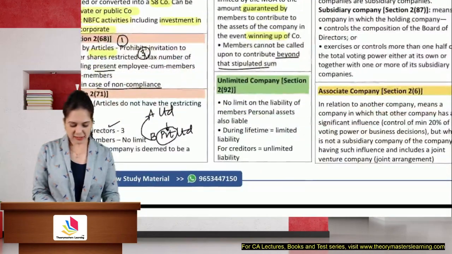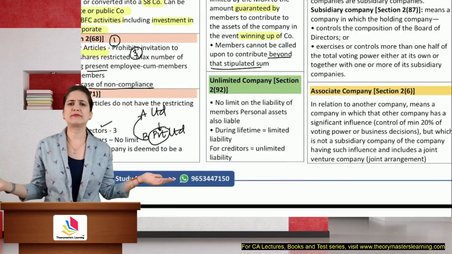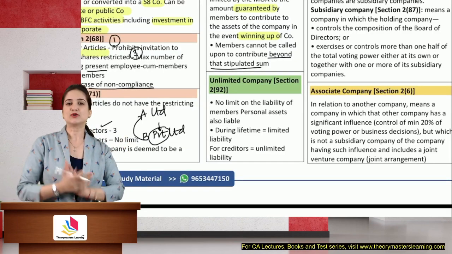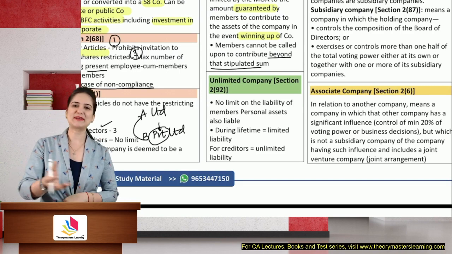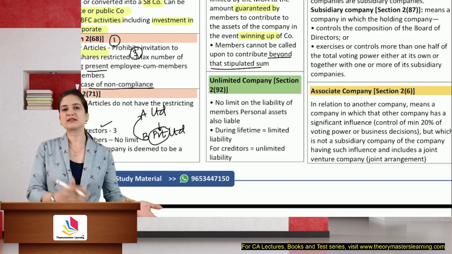What is an unlimited liability company? Unlimited liability, as the name suggests, there is no limit to the liability. Then why incorporate a company? You could have gone for a proprietary or a partnership business. But there are other benefits also, no?